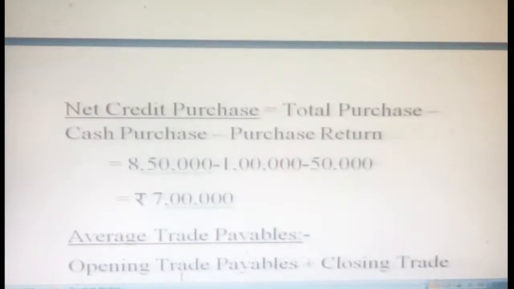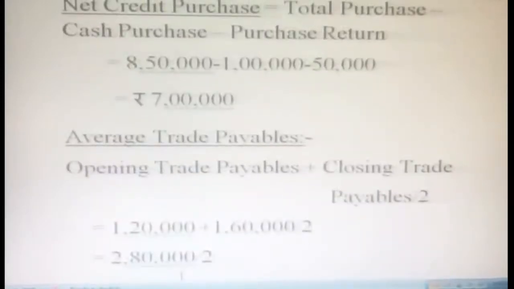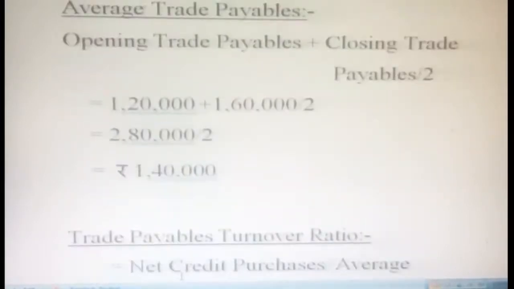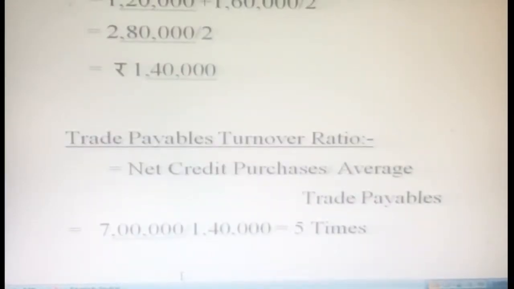Okay, so now average trade payables. Opening trade payables plus closing trade payables divided by 2, so you will get the average. As given in the problem, 1,20,000 plus 1,60,000 becomes 2,80,000, divided by 2. So we get 1,40,000. Now apply the formula. Net credit purchases 7 lakhs, average trade payables 1,40,000. We get 5 times.